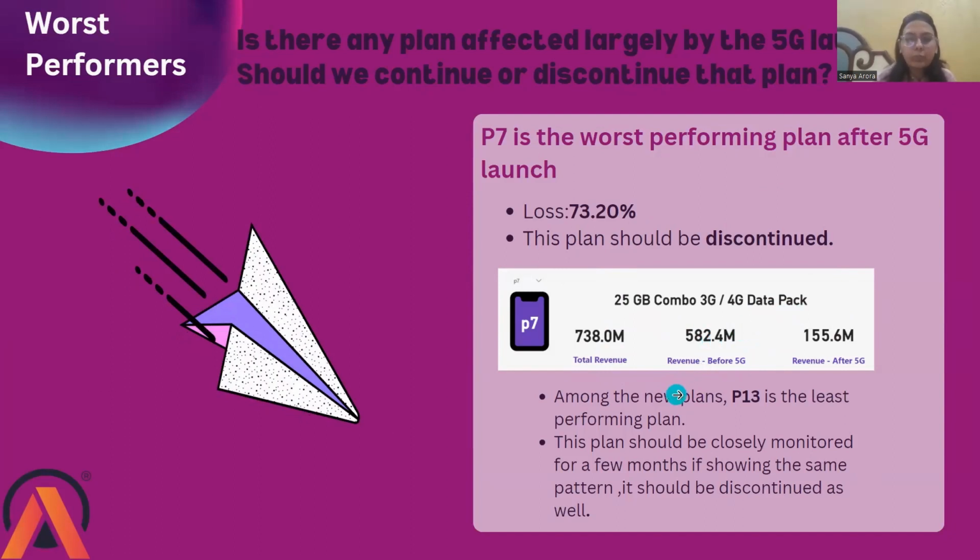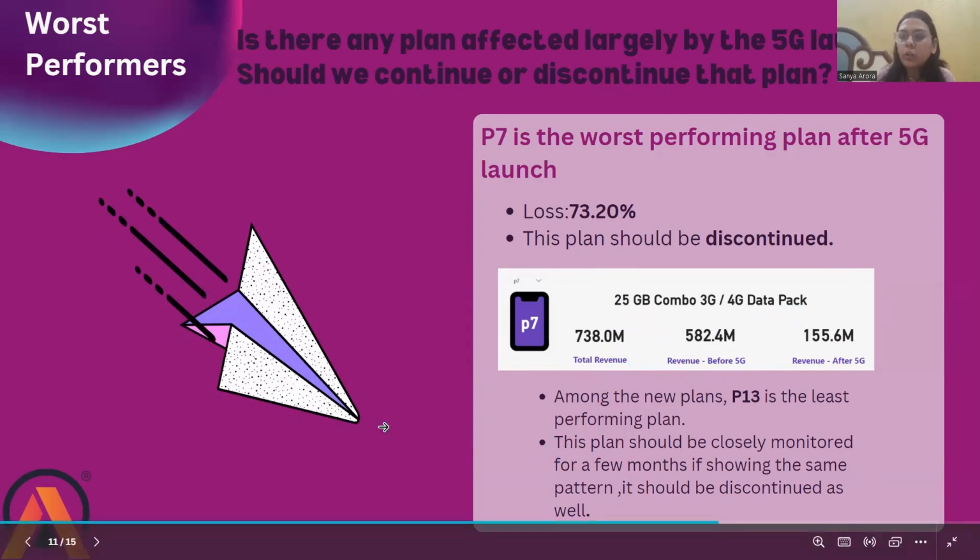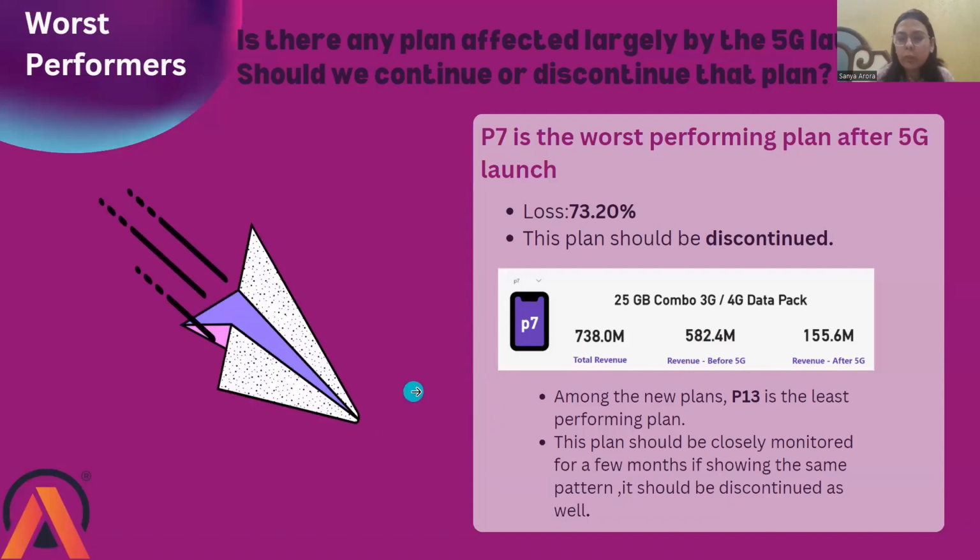So hence this should be under discontinued plans. Next, as discussed, the new plans. Among new plans, P13 is the least performing plan. We should not immediately discontinue this. I would suggest we should see the pattern first, how it is working as it's newly started. If we see a decline only, we should discontinue this as well.